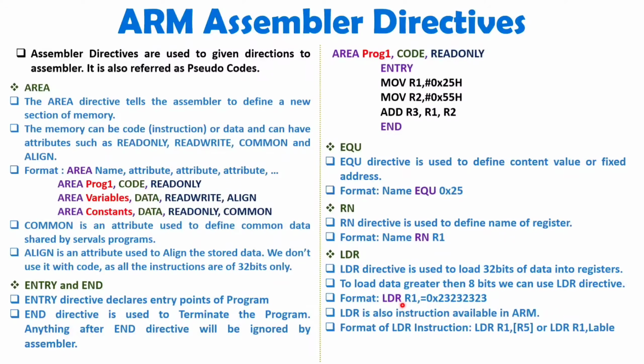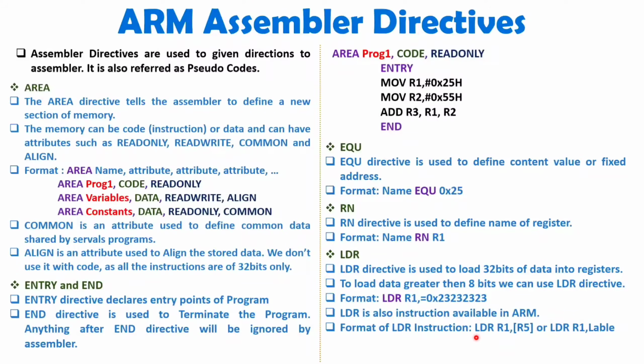When you use LDR R1 comma label, then the address of that label will go inside R1. But LDR is also an instruction. When you use it as an instruction, the format will be like LDR R1 comma in square bracket R5, means here R5 will act as an address, and whatever data is at that address, we will be copying inside R1.